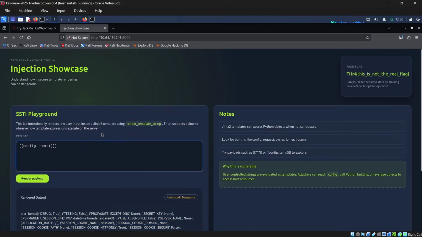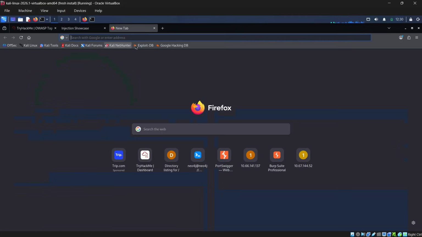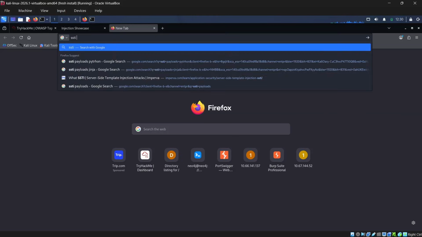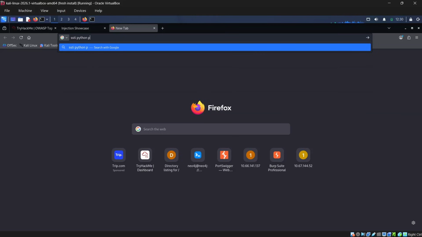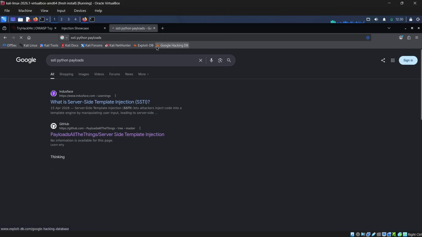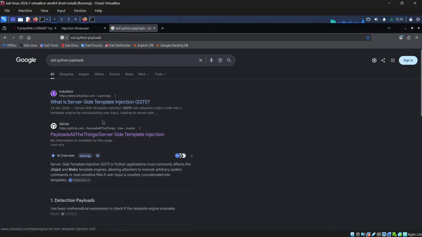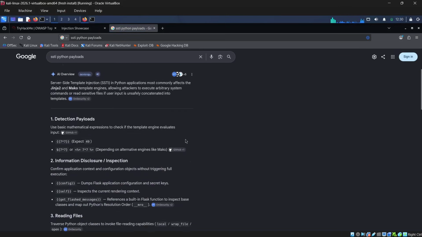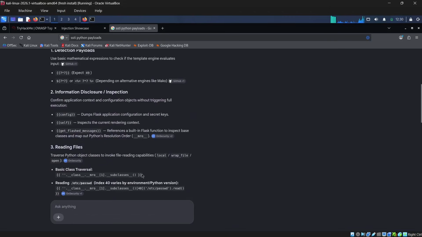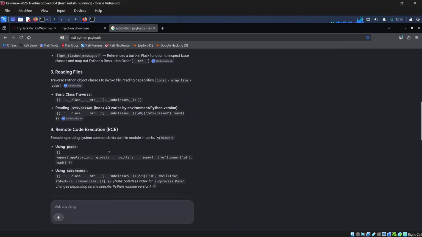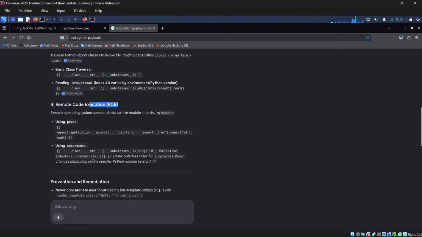So what we are going to do, right? We have some information like it's about Jinja 2 and Python, right? So let's search for SSTI Jinja 2 Python payloads or SSTI Python payloads. We can use some of the SSTI payloads in order to list files or do things like that. So let's search for those Python payloads. From here, we have remote code execution, things like that showing.